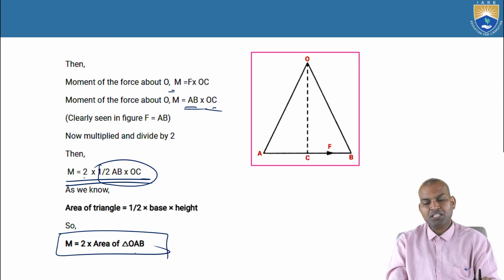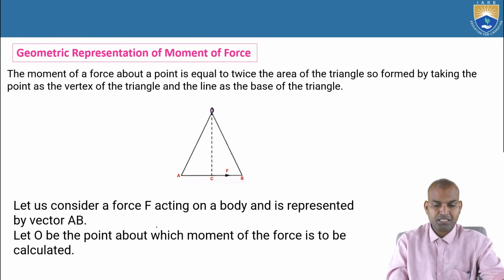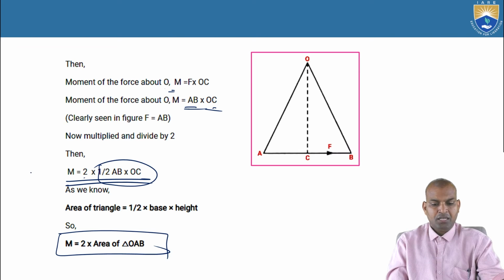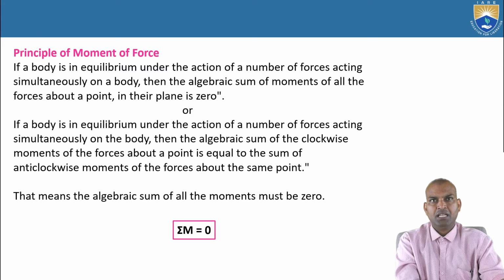That means moment has a geometric representation. That's why it is known as the geometric representation of a moment of force. So the moment of the force equals 2 times the area of triangle OAB. Area of the triangle is half base into height. That's what we proved here.